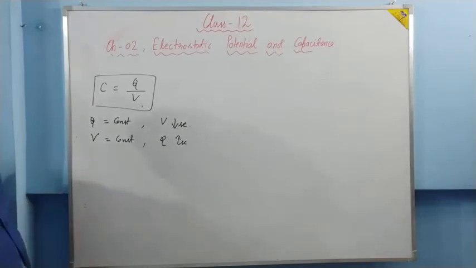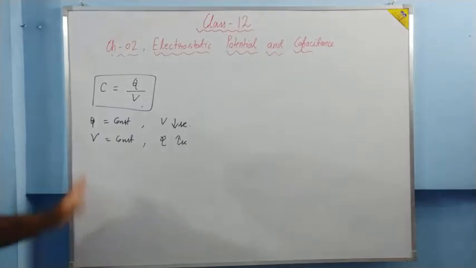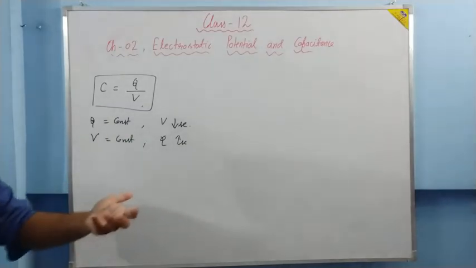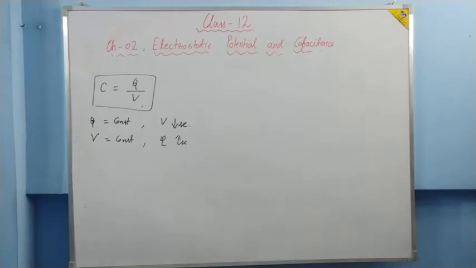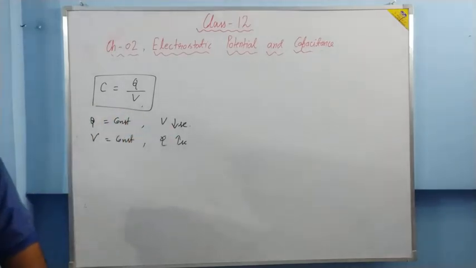If we go by the second method, then we cannot do this, because whenever you give charge, its potential will increase. We cannot have a method in which a charge is given to a conductor and potential remains constant. So we'll go by the first. We keep the charge same, but we decrease the potential.